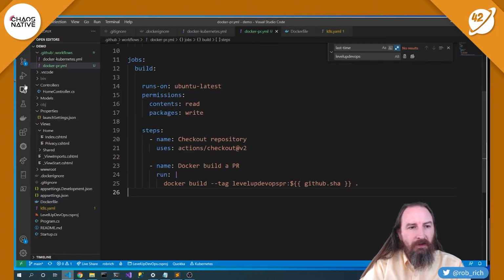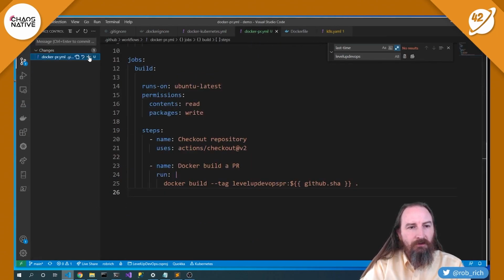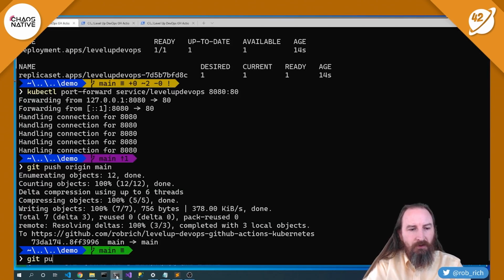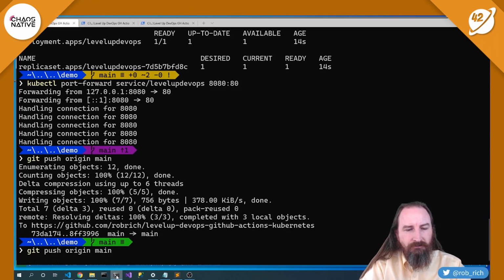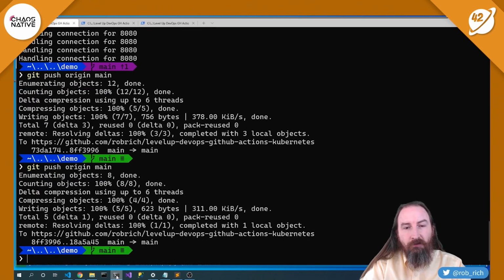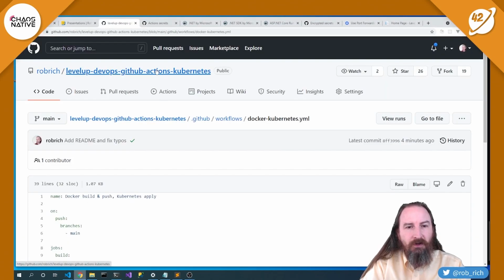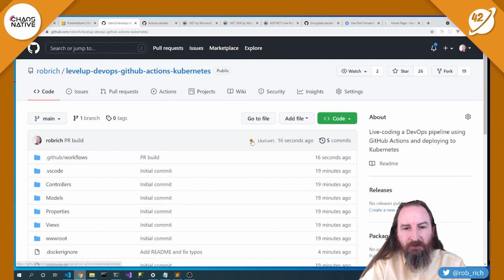Okay, so let's commit this content to our registry. And we will say PR build, and let's commit it. And push that up to git push origin main. Now we changed our main branch. We didn't change a pull request. So because we changed our main branch, it's going to kick off a new build.